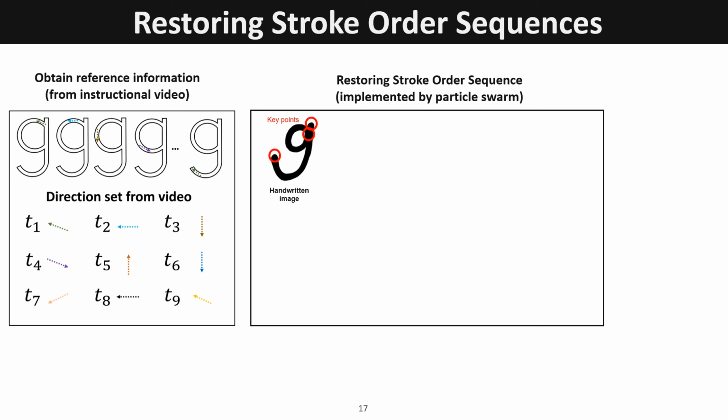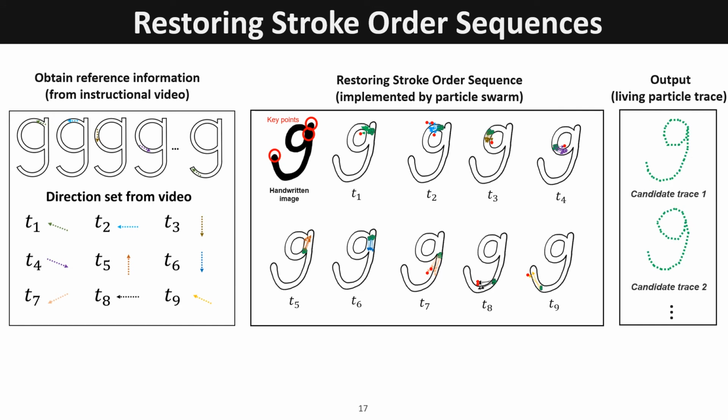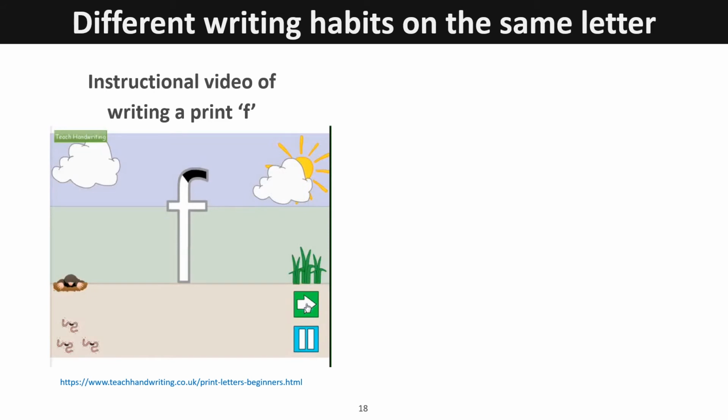After that, we initialize a particle swarm on the starting point, which are given directions according to the reference information of the corresponding timestamp. Each particle moves forward with its own direction, and the particle will be eliminated in the next timestamp if it moves outside the border. The above steps are repeated until the final moment. In the last, we record the trajectories of the living particles so that we can restore stroke order information for the image. We also found that different users will have different writing habits when writing the same letters.